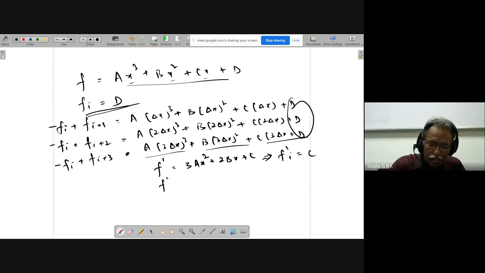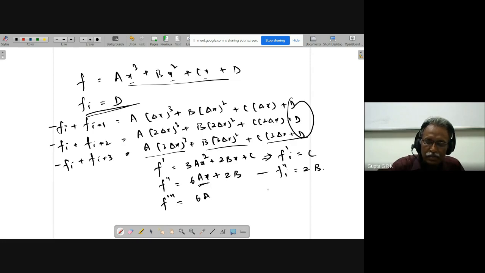And F double dash, I'm going to get 6Ax plus 2B. Again, F double dash i, this will be gone, and I will have 2B. And the F triple dash, if I take, is 6A. Okay, so F triple dash i is equal to 6A.